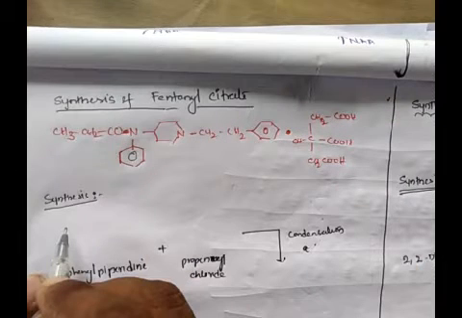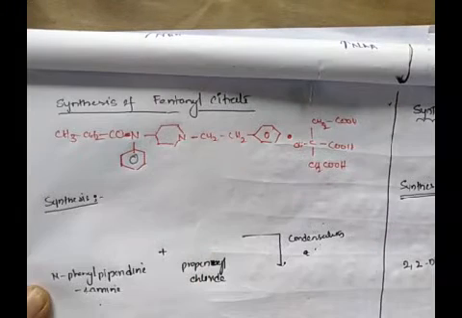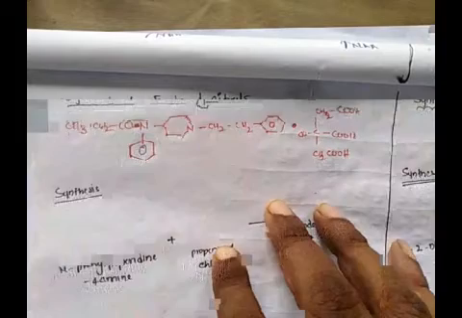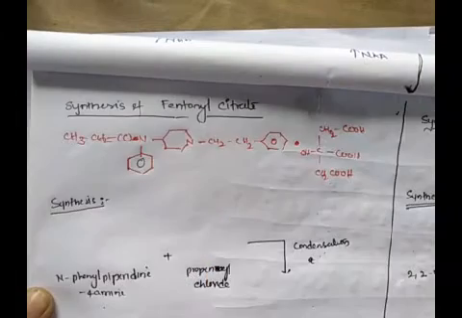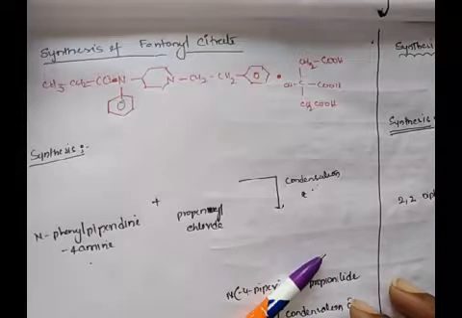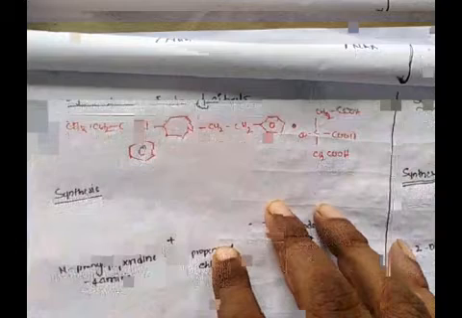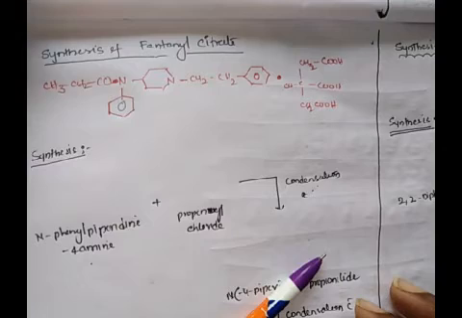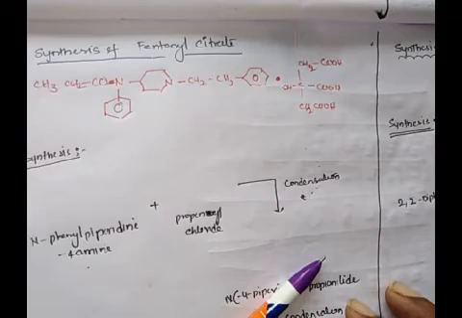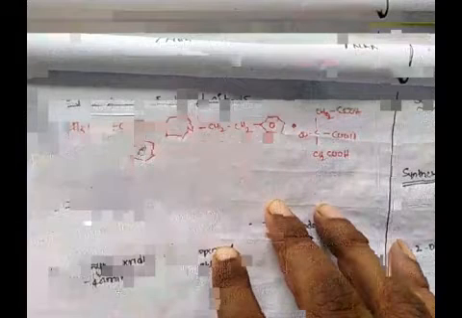N-phenyl piperidine amine. Coming to the synthesis of fentanyl citrate, the starting material is N-phenyl piperidine 4-amine.